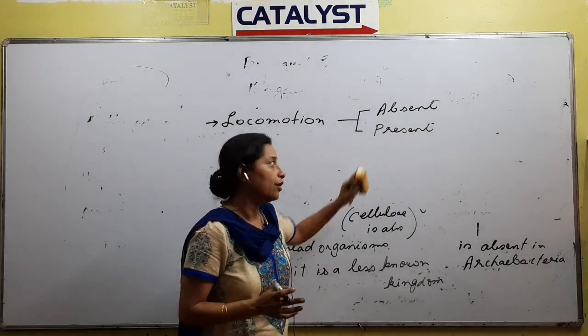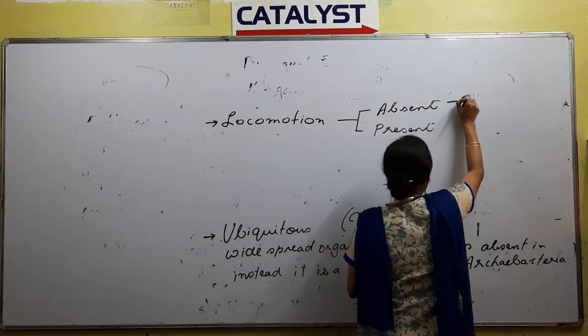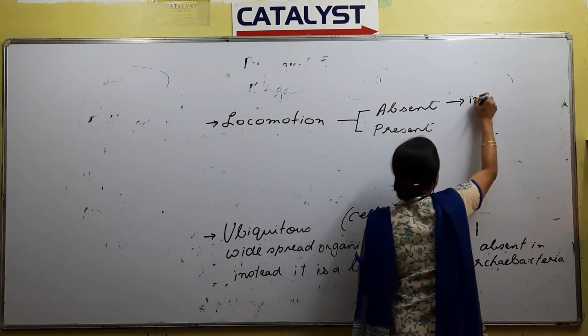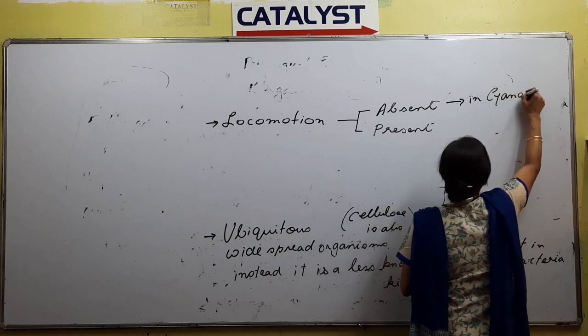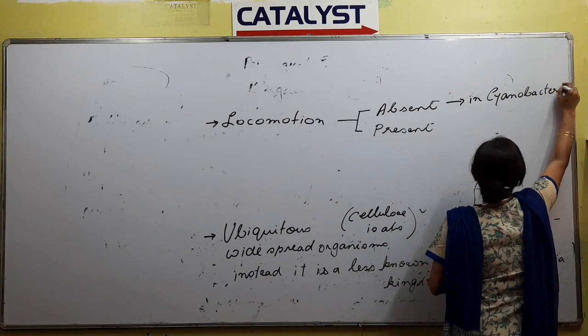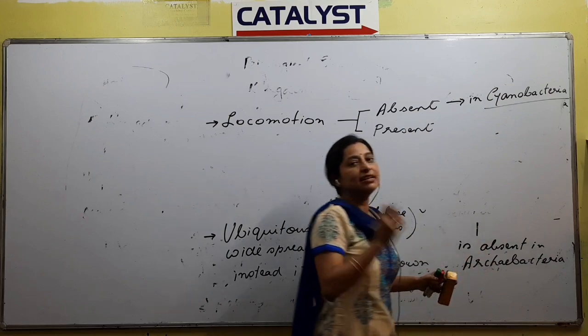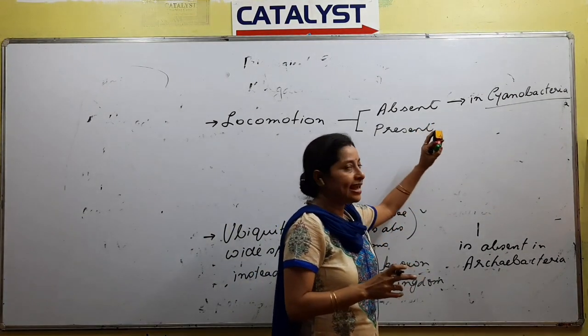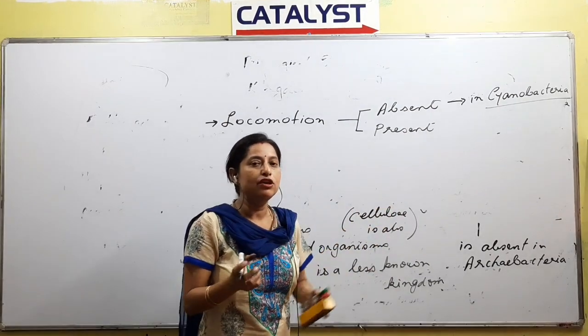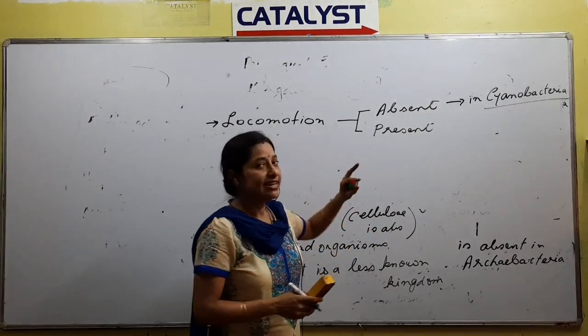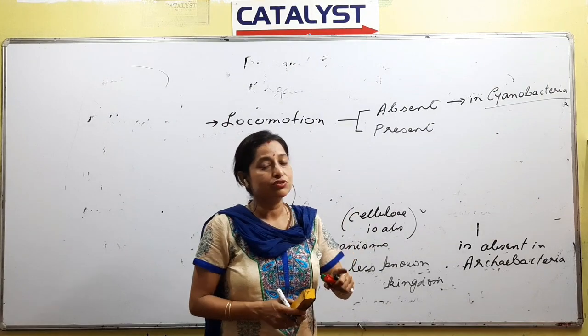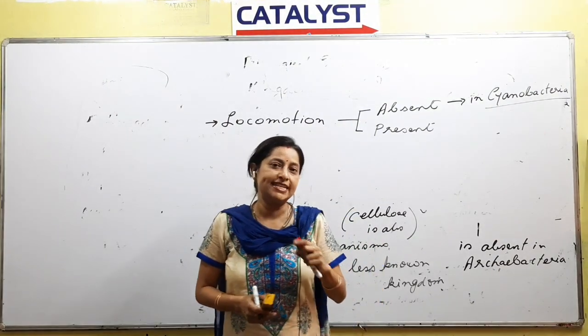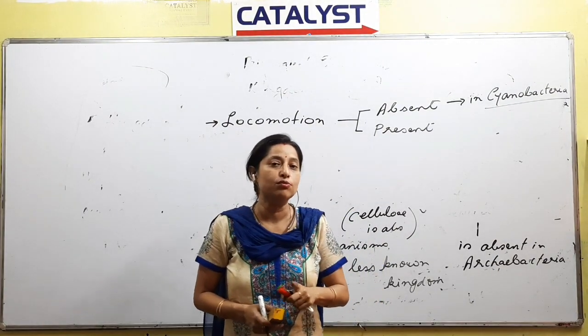So what you remember is that locomotion is absent in the case of cyanobacteria. Cyanobacteria are also called blue green algae. So blue green algae belongs to which kingdom? It belongs to Monera. Rest of the bacteria belong to which kingdom? Bacteria belong to Monera also. But bacteria can move, cyanobacteria cannot move, right?